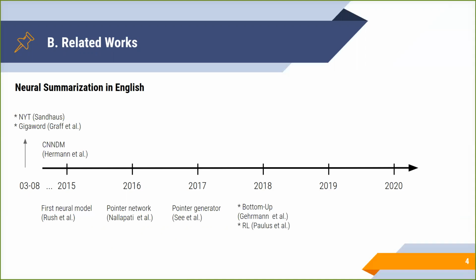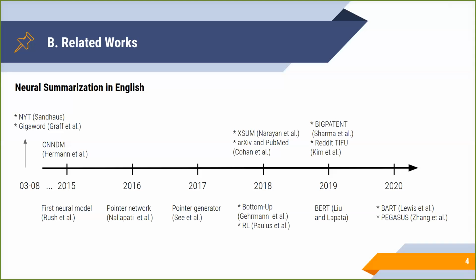In 2016 and 17, the pointer generator network was introduced and became one of the standard baselines in current research. The emergence of pre-trained language models also resulted in strong models such as BERT and Pegasus in 2020. Other corpora were also released lately, such as XSum, arXiv and PubMed, BigPatent, and Reddit-TIFU data.